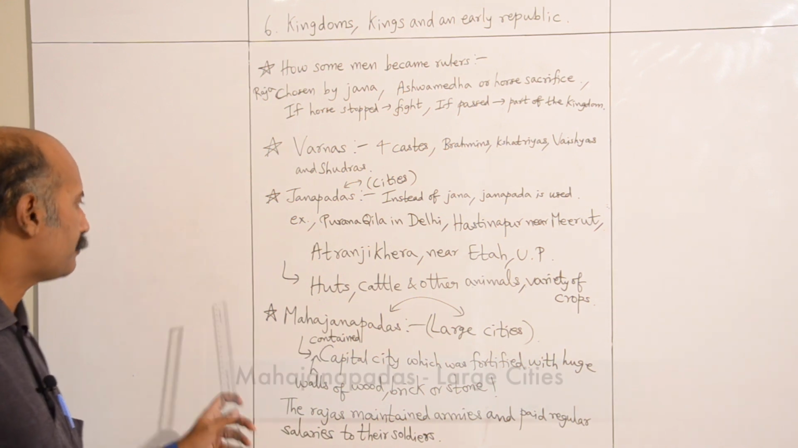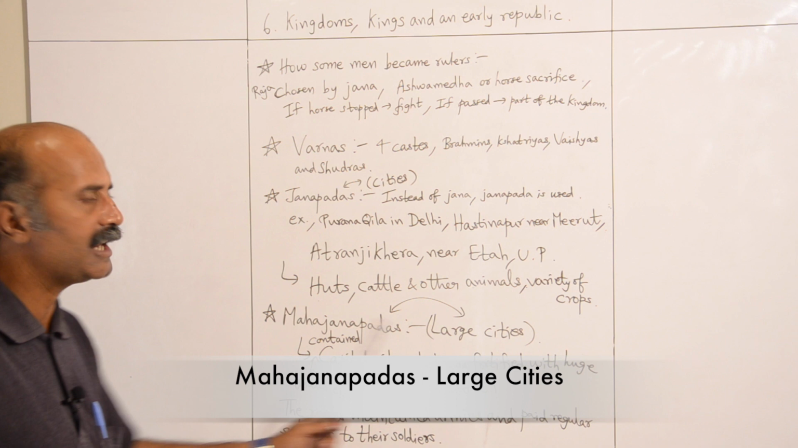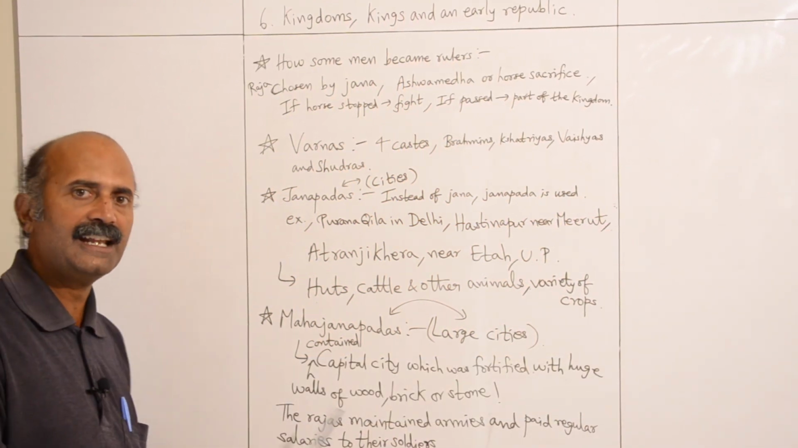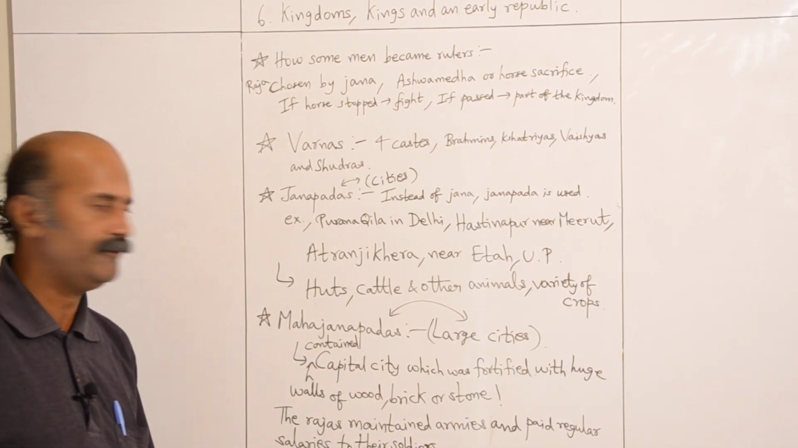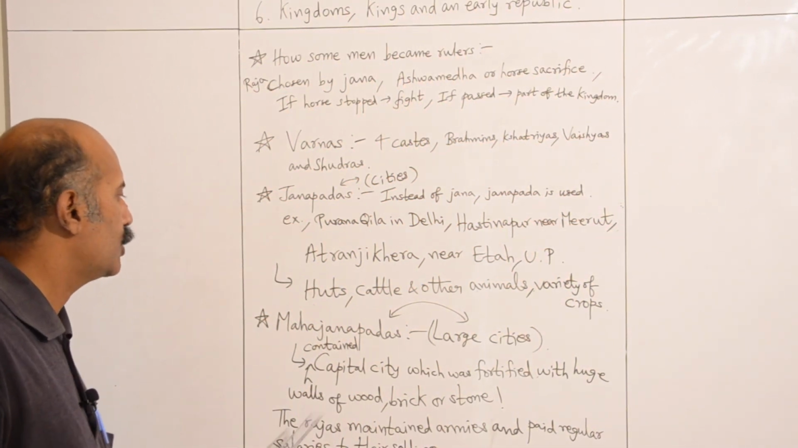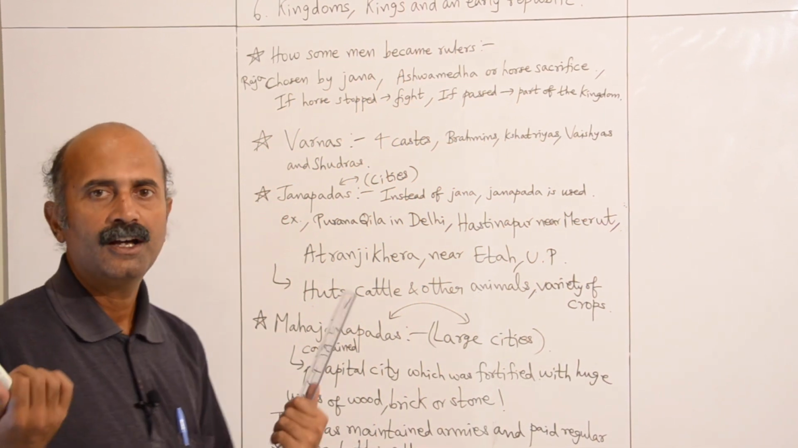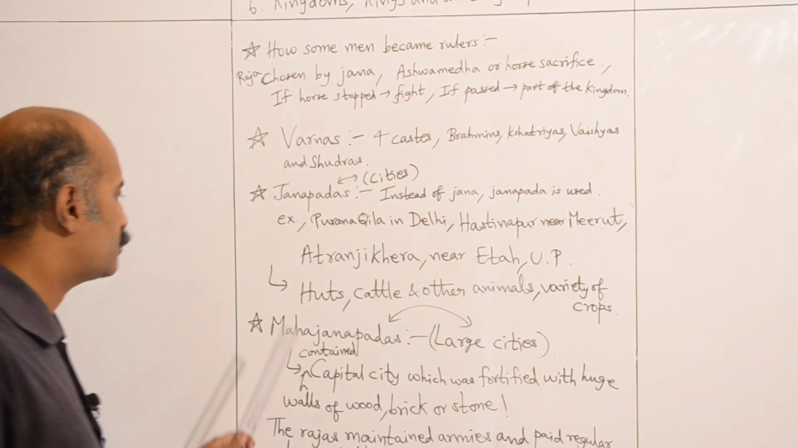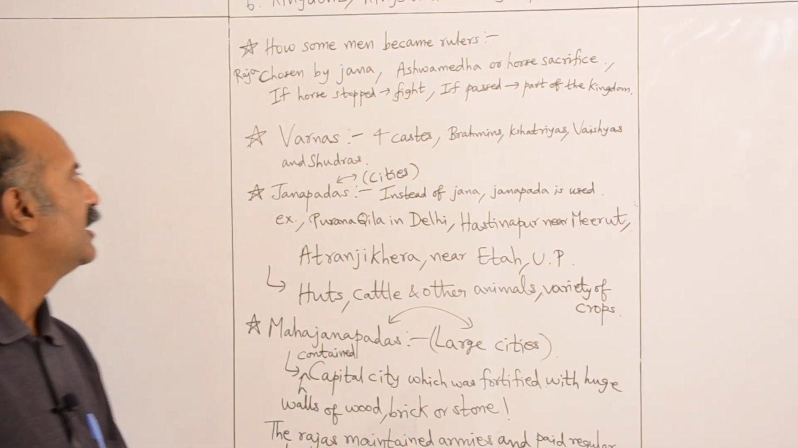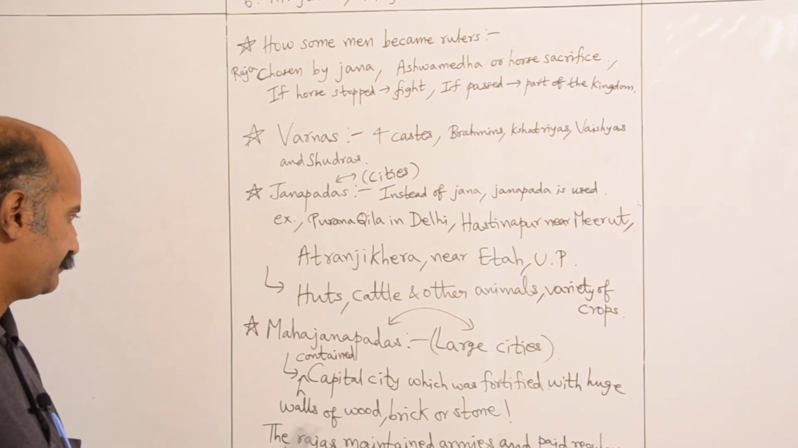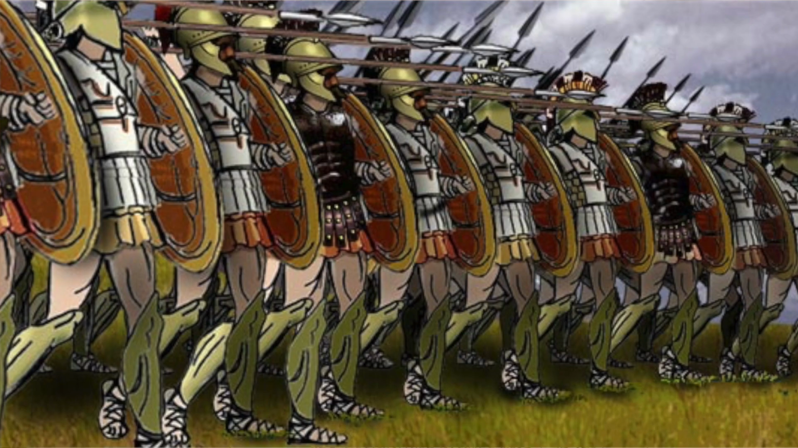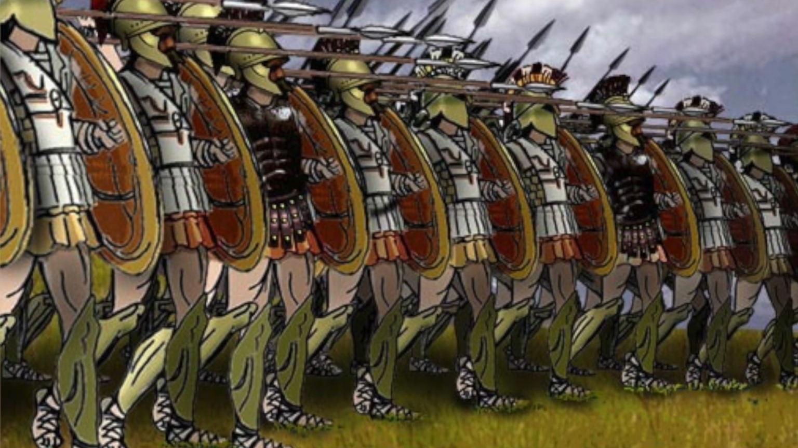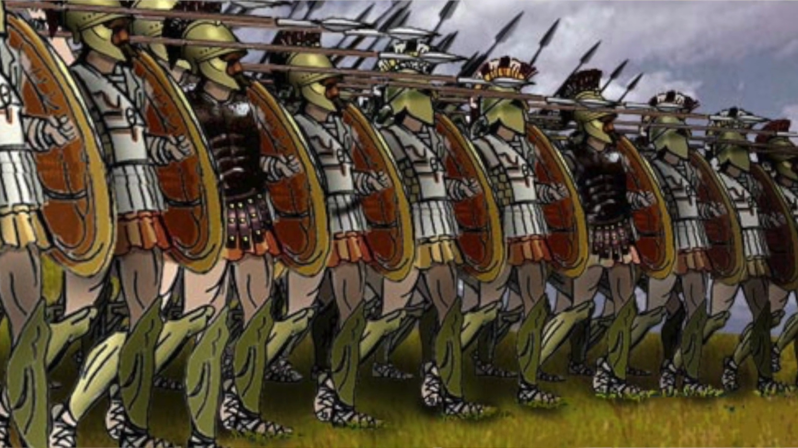And now we'll discuss Mahajanapadas. Mahajanapadas are large cities. These large cities definitely contained the capital city in which the king lived, which was fortified with huge walls of wood, brick or stone for safety reasons, for protection against enemies. So that was one characteristic feature of the Mahajanapadas compared to the Janapadas. And then the Rajas maintained large armies and paid regular salaries to their soldiers. If a Raja was a bigger Raja, he maintained an army of a larger size.